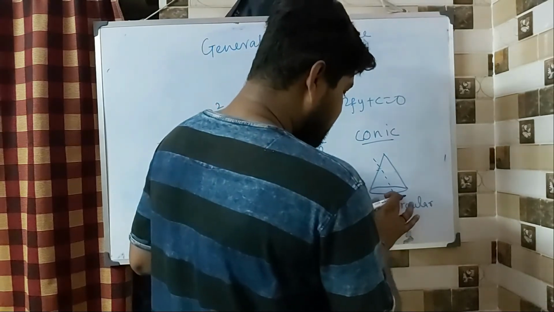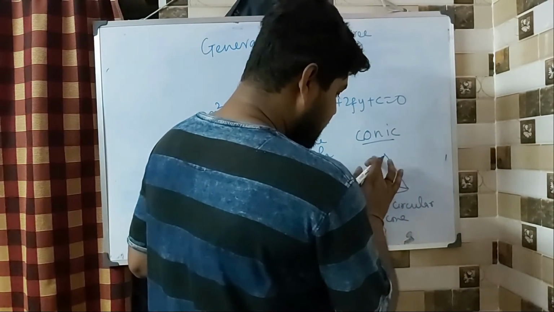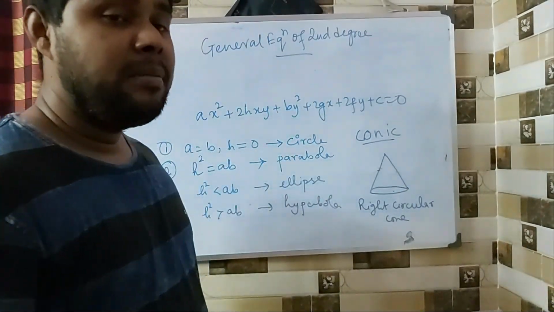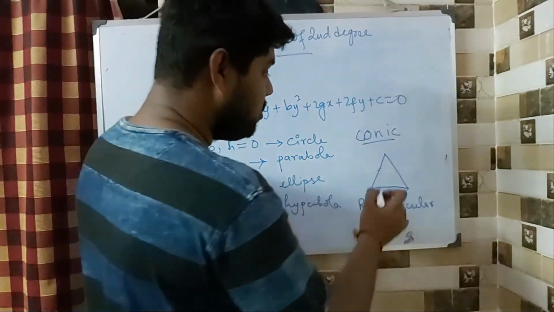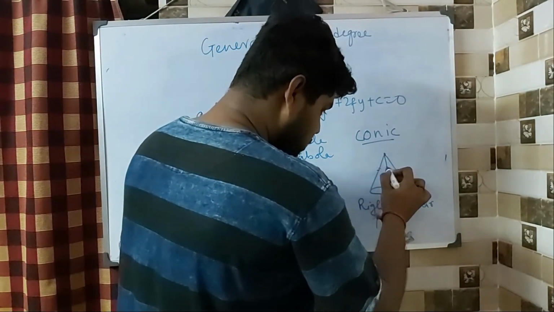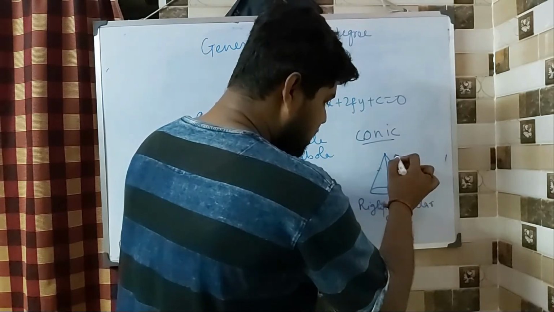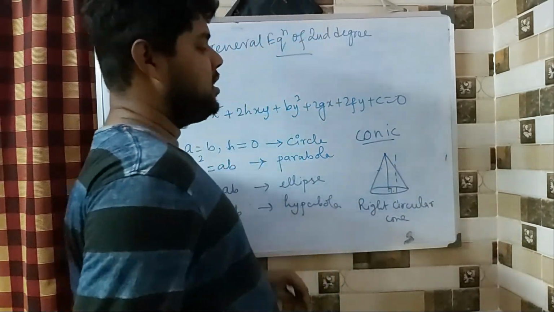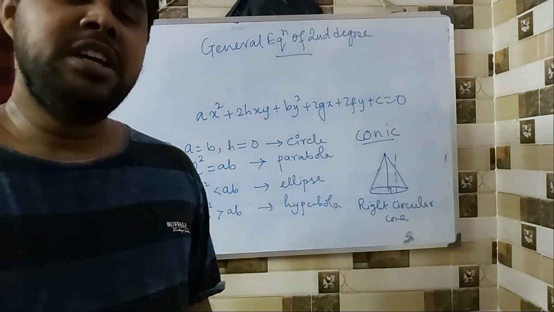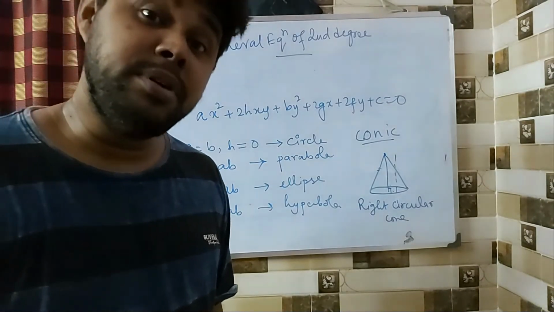And if I cut it parallel to the height of the cone, so this is your height of the cone, and if I am making a cross section parallel to it, then whatever I am going to end up with, that is your hyperbola.